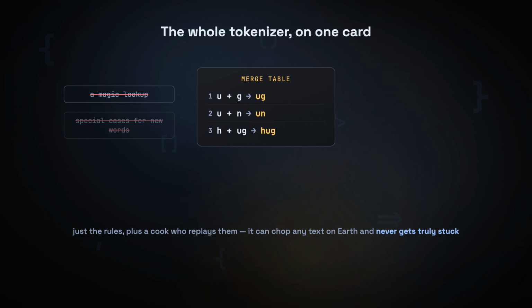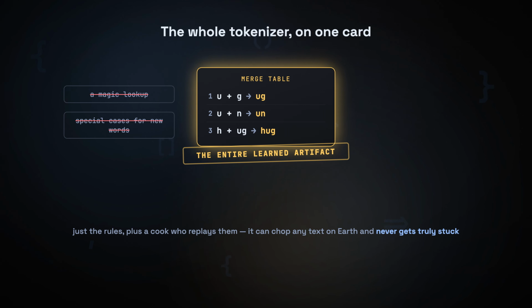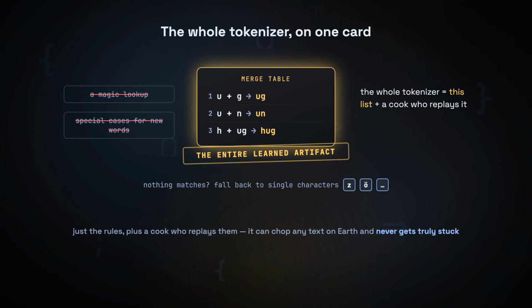There is no magic lookup, no special case for new words. The merge table is the entire learned artifact. The whole tokenizer is just that list of rules, plus a cook who replays it. And because the cook can always fall back to single characters when nothing matches, it can chop any text on Earth into pieces and never gets truly stuck. That's the heart of it.